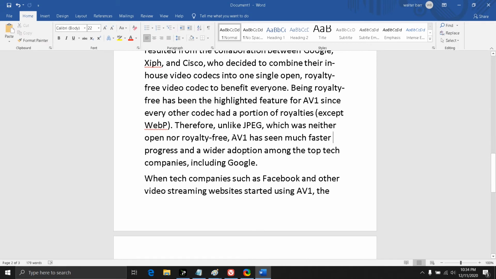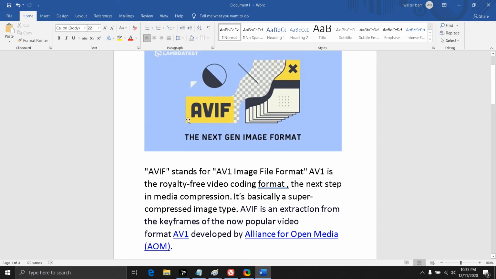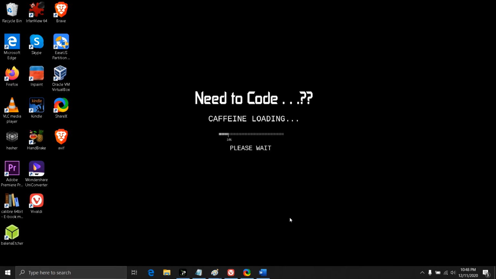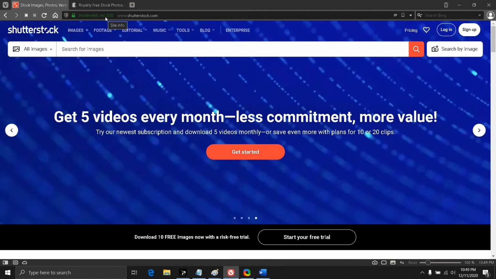AV1 has been adopted by a lot of tech companies including Google and Netflix. We will see why these tech companies are using this AVIF image format. What we have here is a royalty free, super compressed image format. We said that AVIF is royalty free, and royalty free gives us the notion of it being free, but that's not the case. Royalty free images are not free. They are licensed for a price.